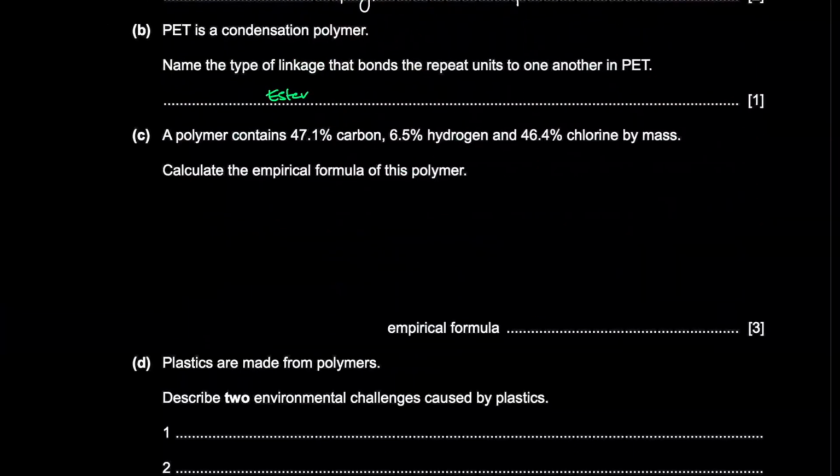A polymer contains 47.1% carbon, 6.5% hydrogen, 46.4% chlorine. Calculate the empirical formula. For empirical formula, you're going to take the atoms, carbon, hydrogen, chlorine, and take their masses. Just take the percentages as grams. So we've got 47.1, 6.5, and 46.4. You have to divide by the atomic masses. Carbon has an atomic mass of 12, hydrogen is 1, chlorine is 35.5.